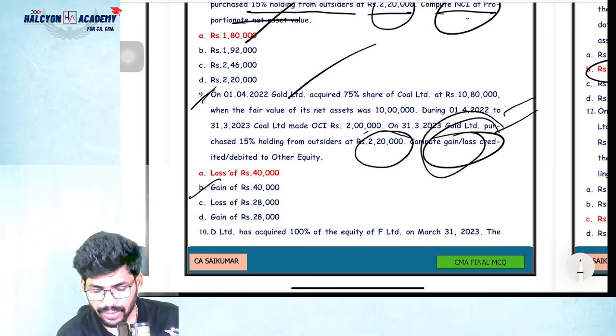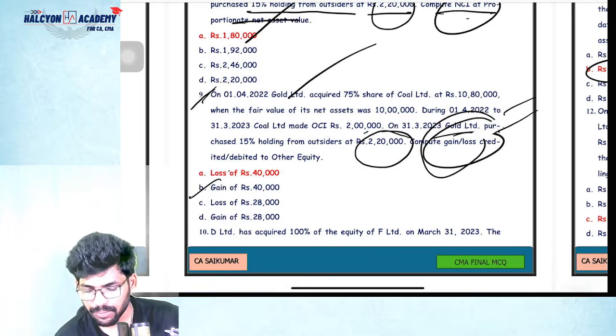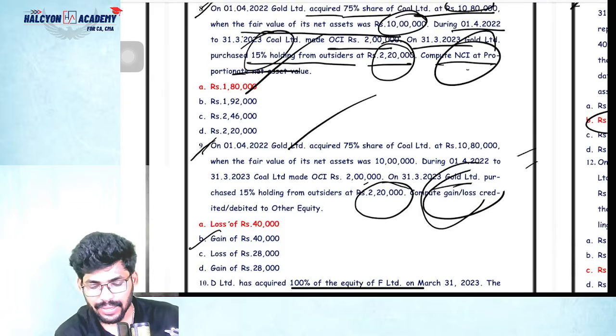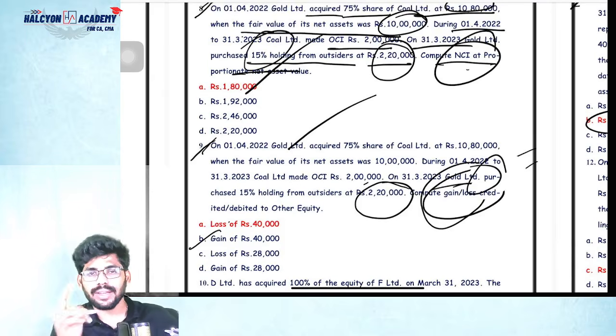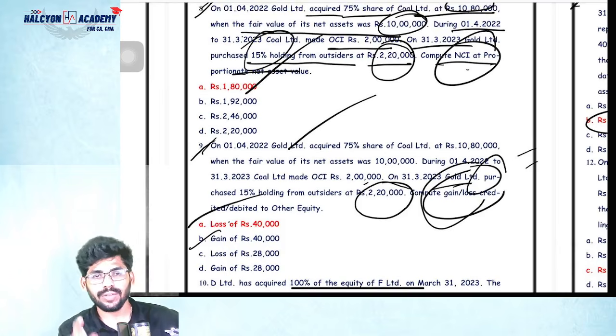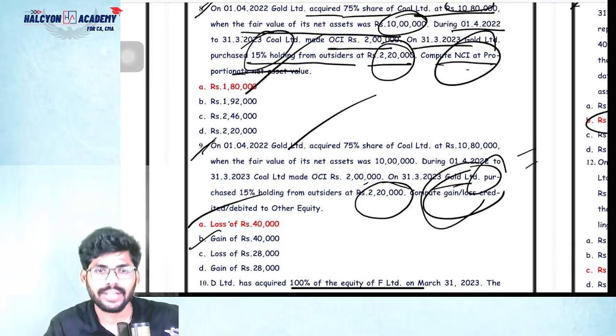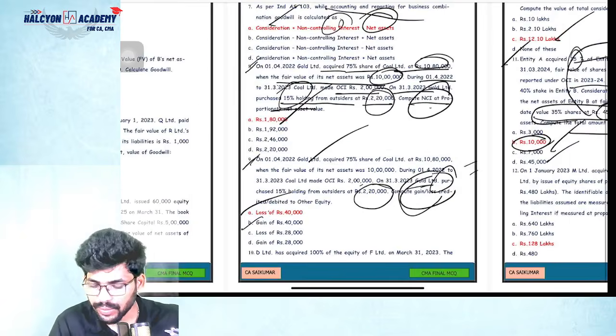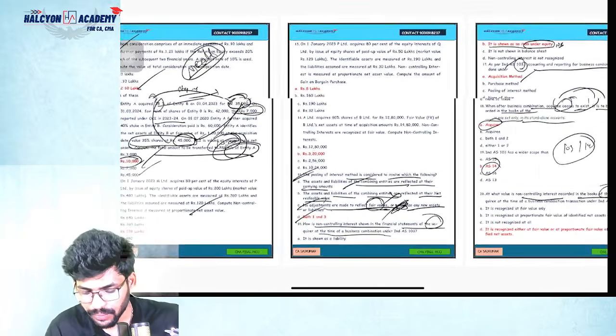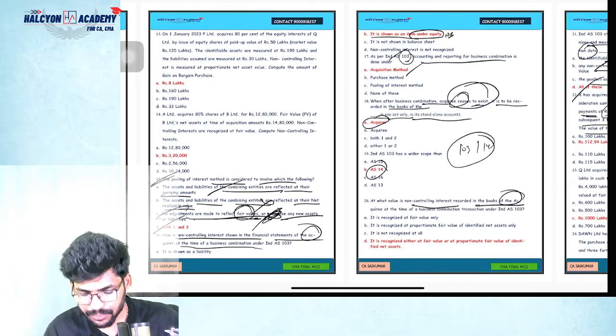This is not a gain, it is a loss only, because it is a purchase, not a similar question. That's why I told you this is not similar to the first question. Here selling, here purchasing. So please identify. Then we will get a loss only, because we are purchasing at 2,20,000 and the value is 1,80,000 only. So then it is a loss. Sorry for this, guys. Sorry for that.